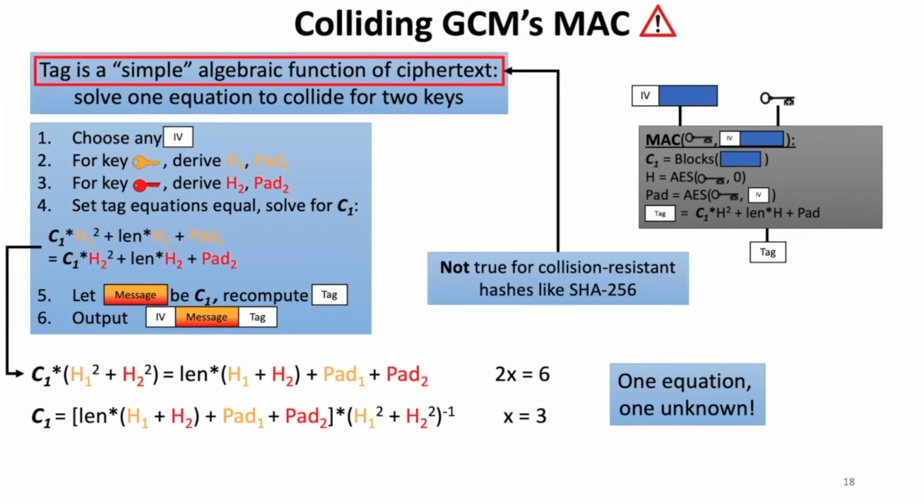So it's worth reflecting on why this attack doesn't work for other collision-resistant hash functions like SHA-256. Why this attack can't work for any MAC based on a collision-resistant function. And it's because this MAC is not a complicated function of the ciphertext. It's a very simple to describe algebraic function of the ciphertext. So you could write down an equation like this for a more complicated collision-resistant hash like SHA-256, but the reason why that function is collision resistant is because no one knows how to solve that system of equations with time less than just a simple generic collision finding search.